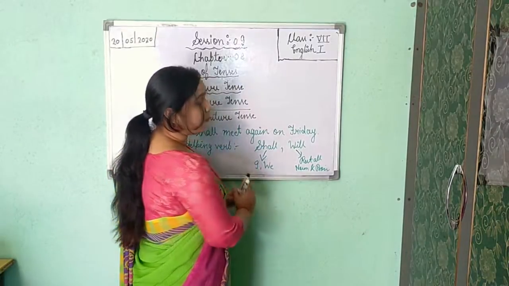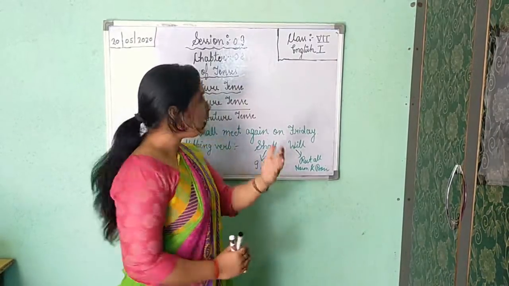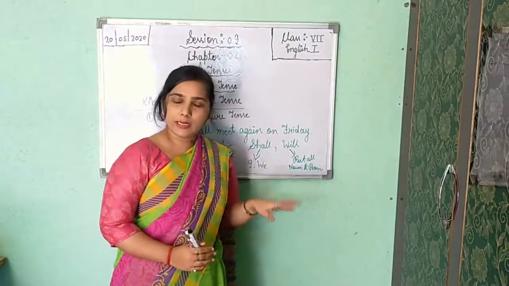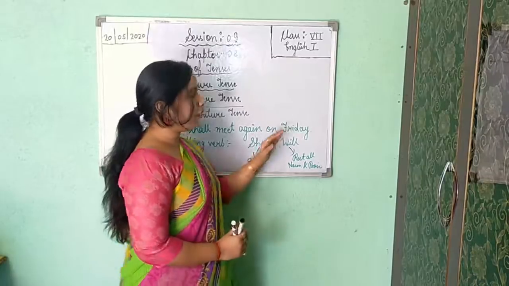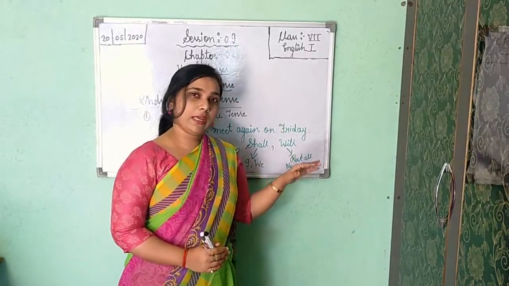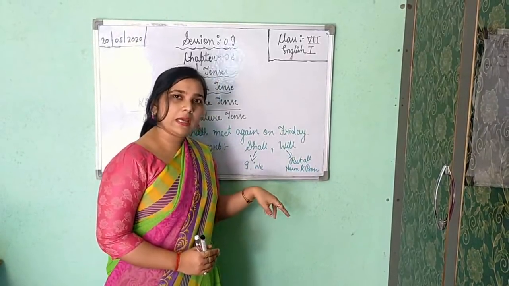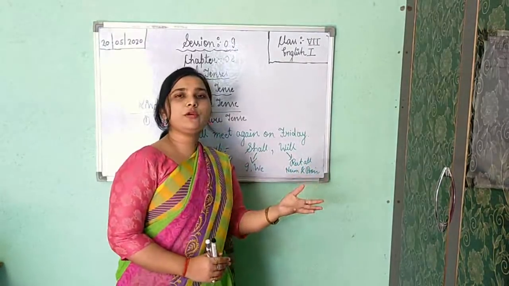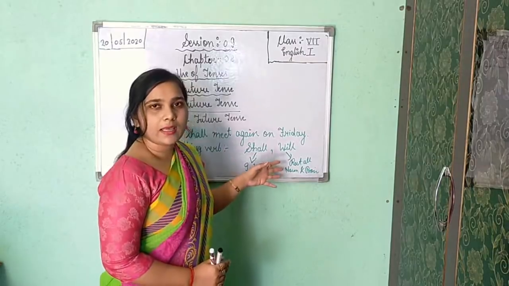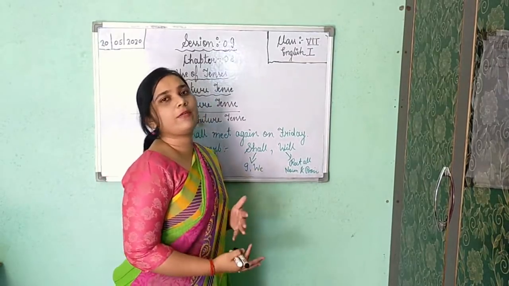If you are getting I but the sentence is showing promise, you will not use shall there in modal verb. I am telling you, remember it, in modal verb. But you will use will there. But if you are getting he and it is showing determination or possibility, you will use shall there. Condition should be different there.